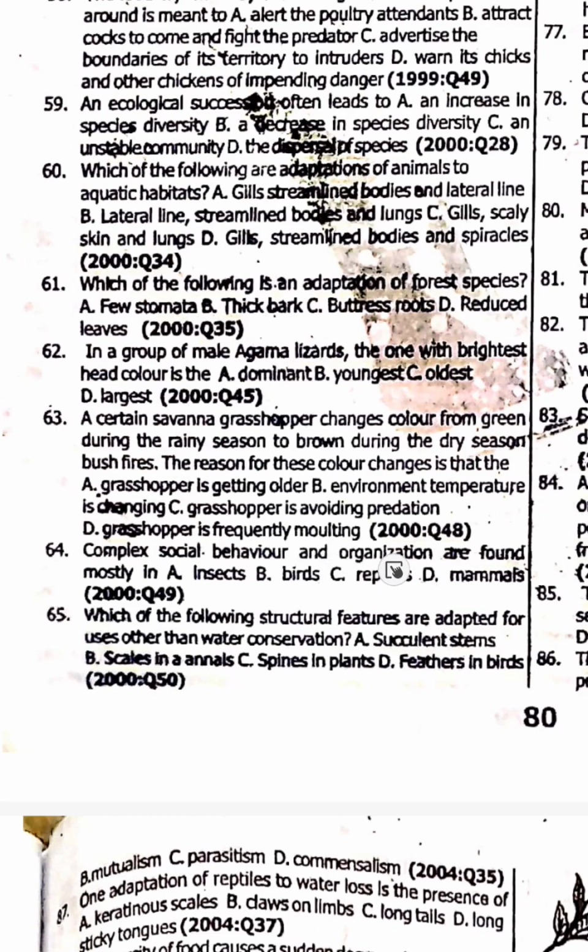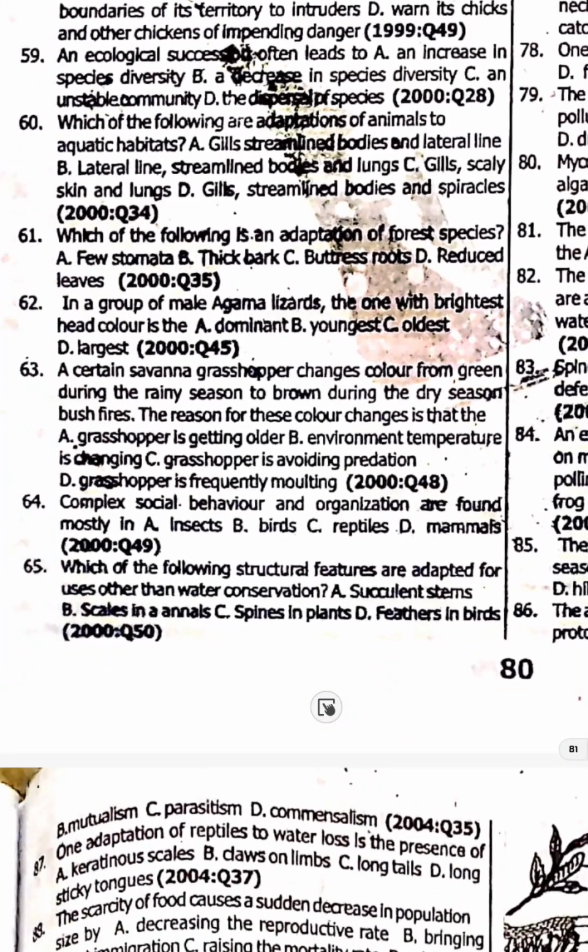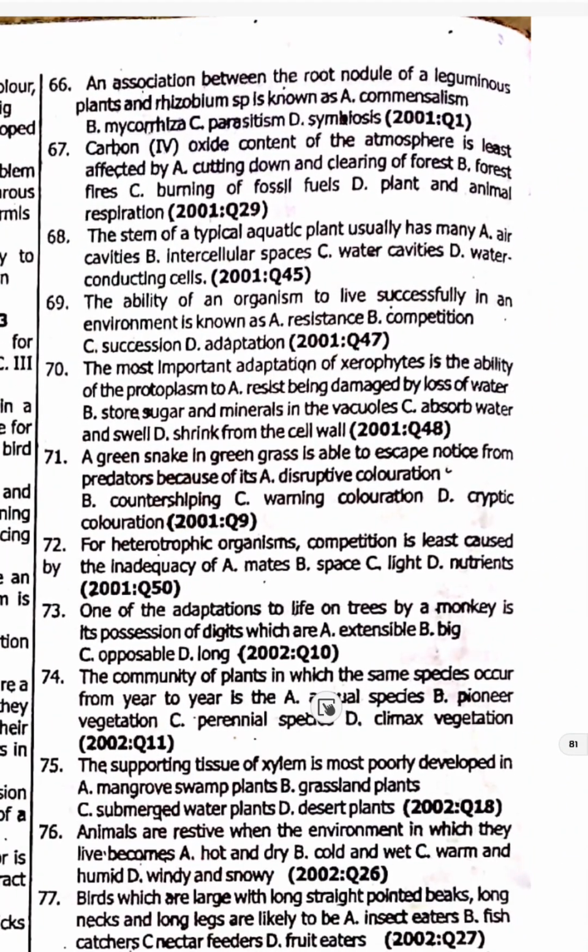64. Complex social behavior and organization are found mostly in mammals. Sorry, there's mammals. Option D. 65. Which of the following structural features are adapted for uses other than water conservation? 65. Feathers in birds. 66. An association between the root nodule of a leguminous plant and rhizobium species is known as symbiosis. Option D. 67. Carbon dioxide content of the atmosphere is least affected by plant and animal respiration. Option D.